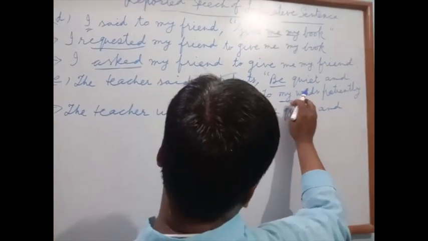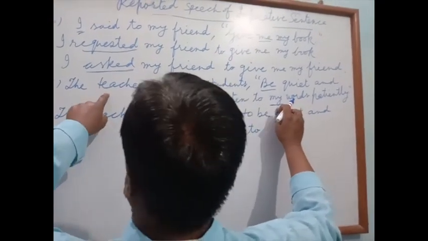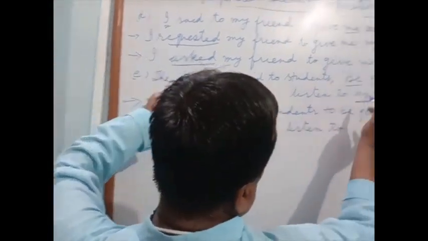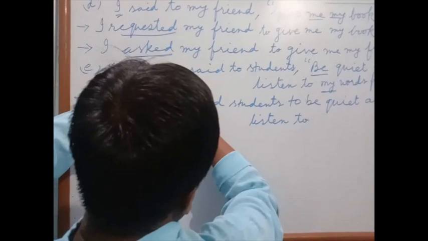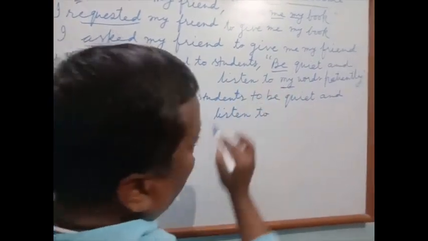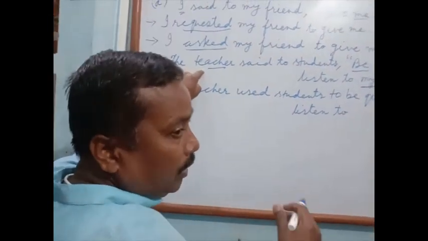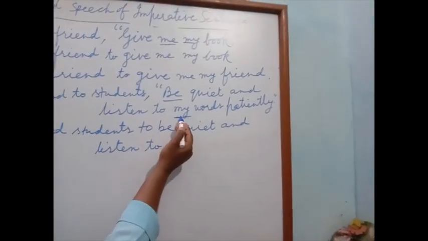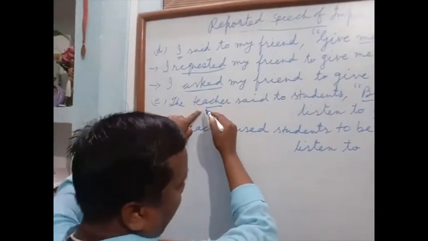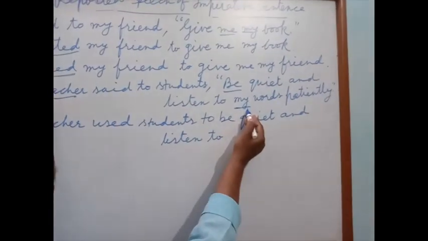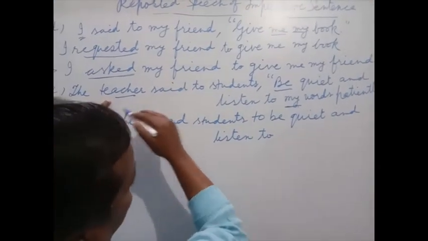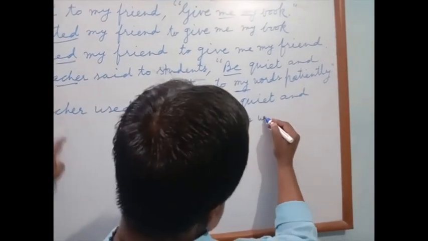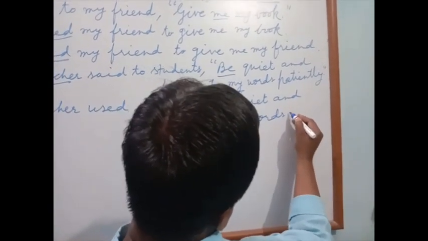Person, my, first person according to subject. Subject is what? He. This is possessive case. So what is possessive of he? His. We have drawn the chart and we have memorized also. First person according to subject, he. This is possessive form. He, possessive form, his. His words patiently.